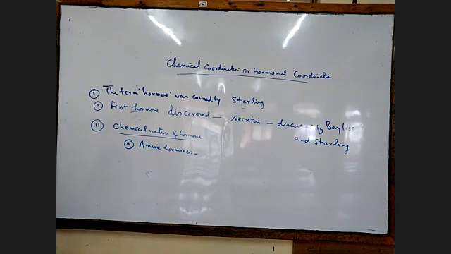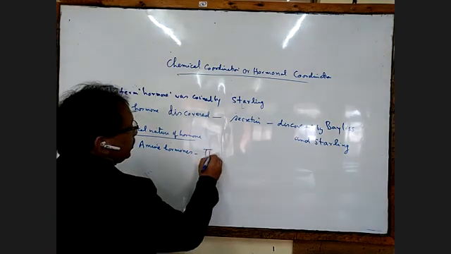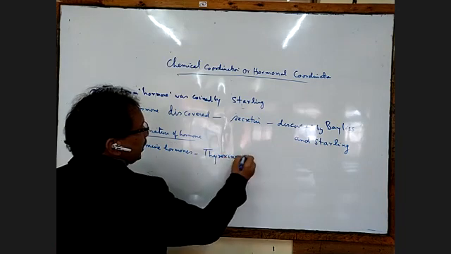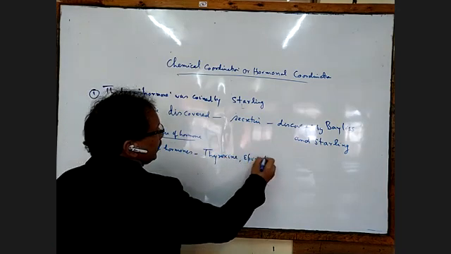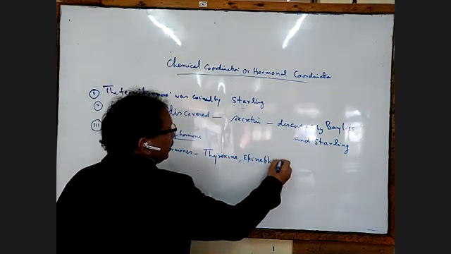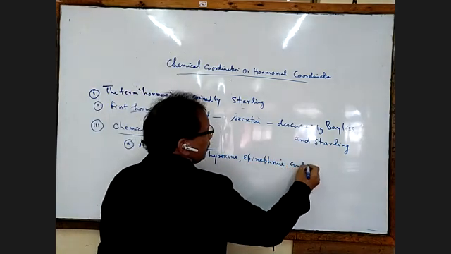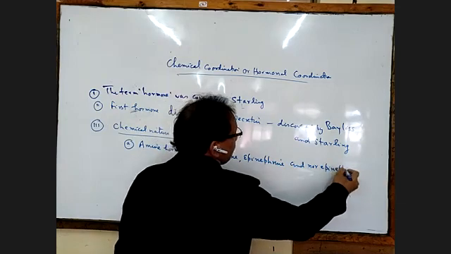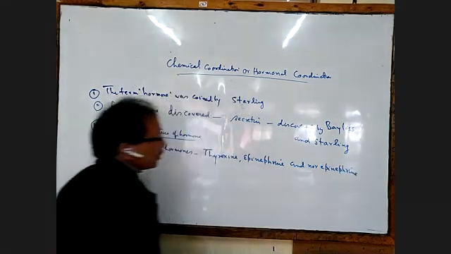They are thyroxine, epinephrine, and norepinephrine. After writing all the points, we'll start the questions.